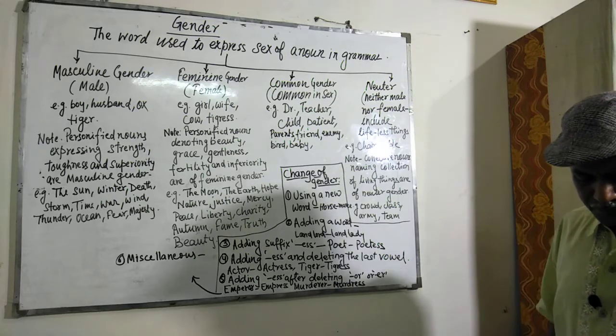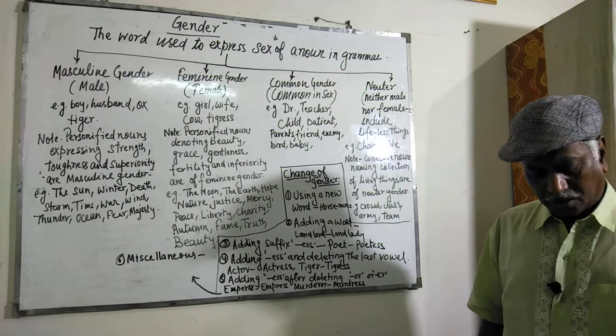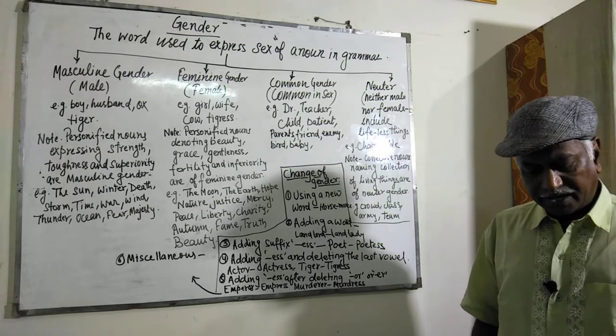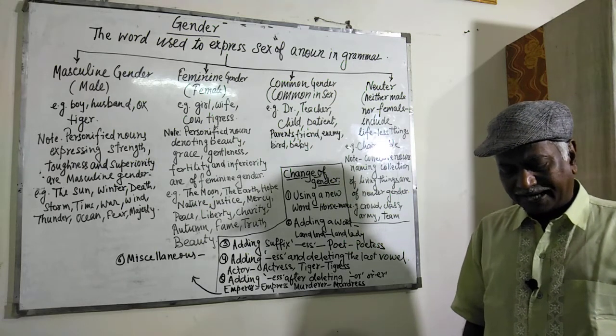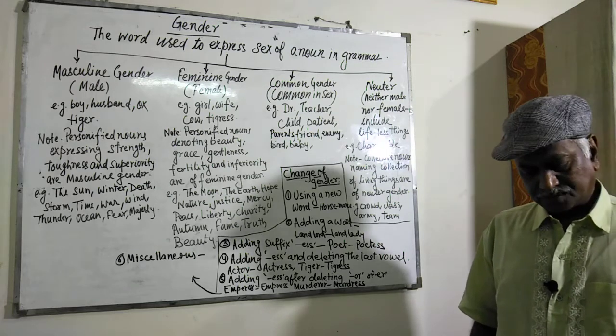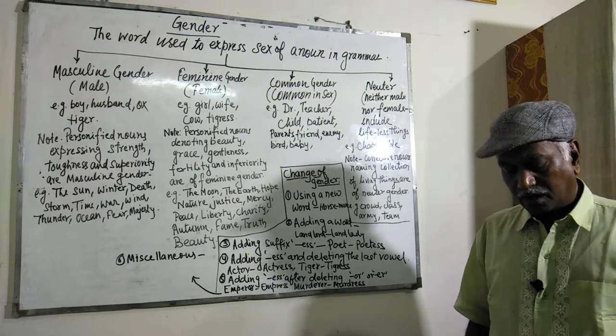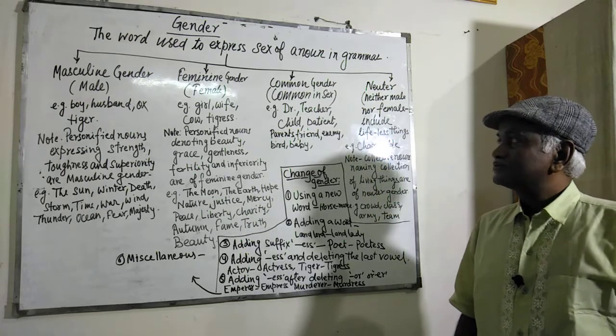Then the last one is miscellaneous. For example, bridegroom, bride, don, donna, hero, heroine, lad, lass, mister, mistress, villain, vamp, widower, widow.